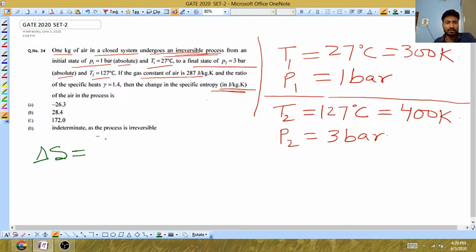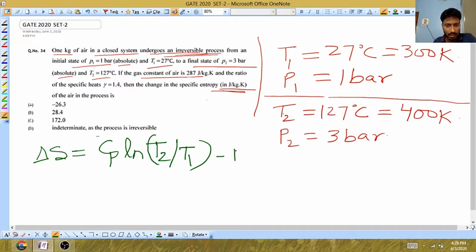The gas we are using should be an ideal gas. In that case, we can write delta S equals Cp into ln of T2 by T1 minus R into ln of P2 by P1.